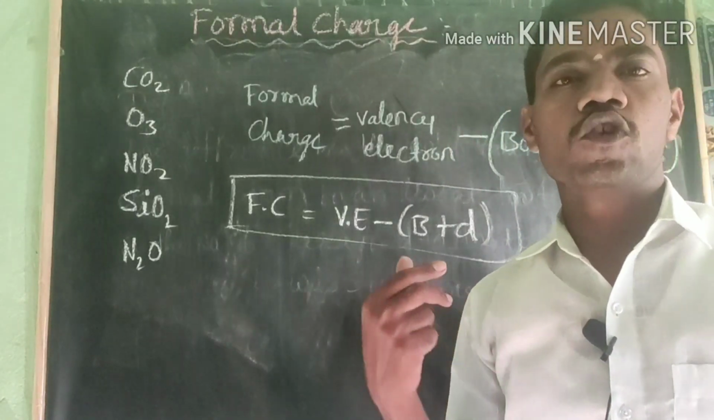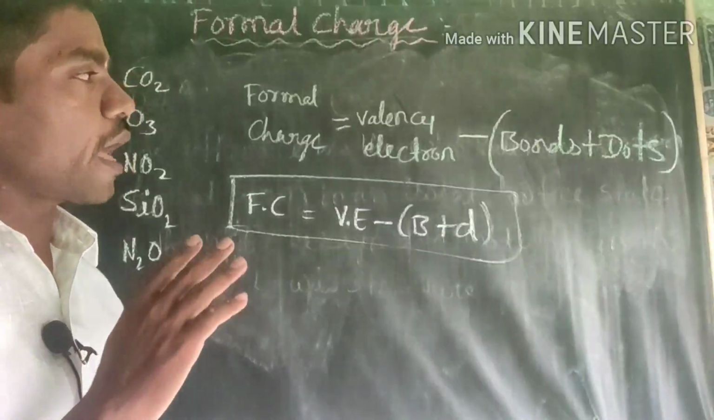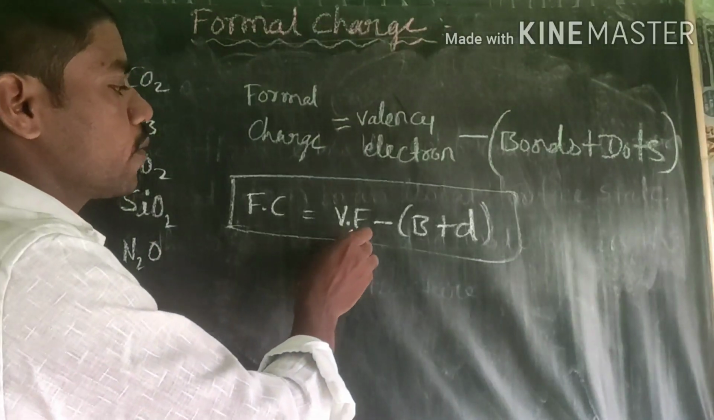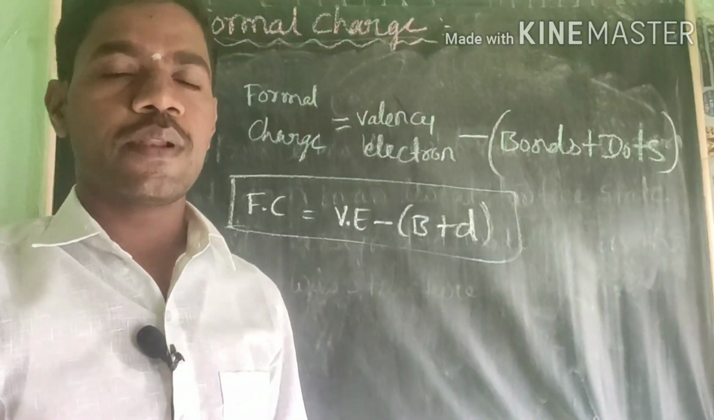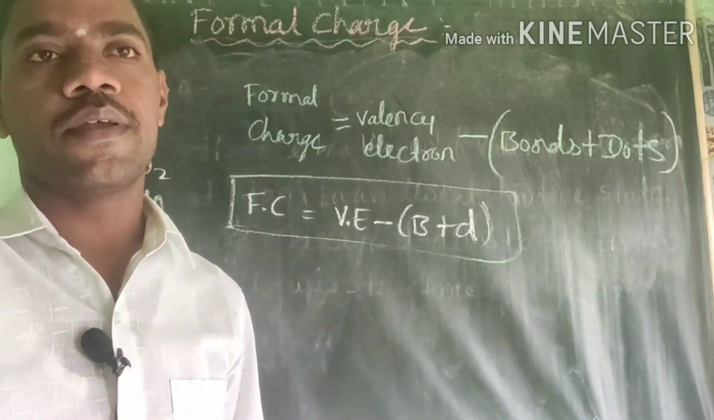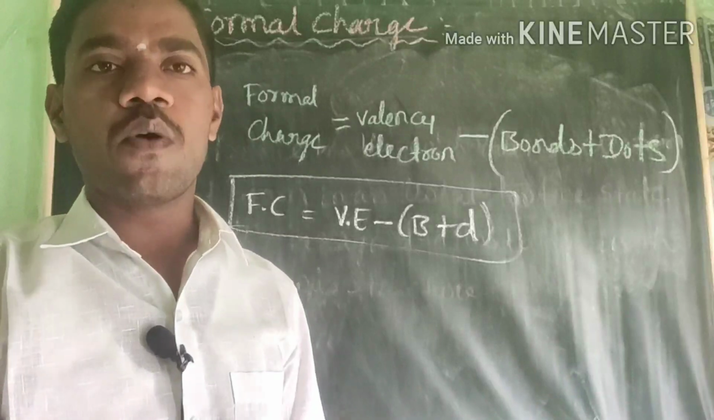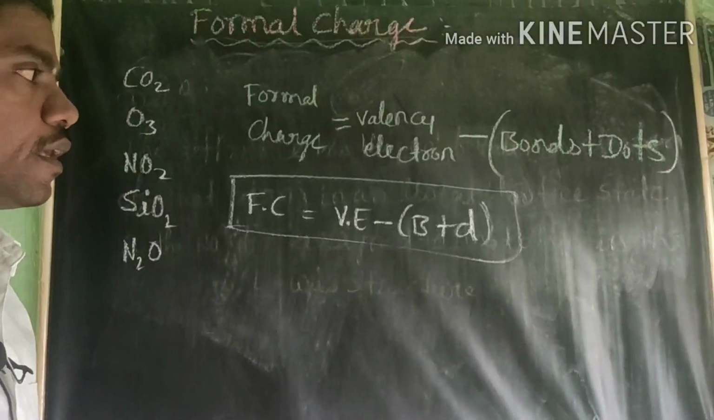Also most of the students are skipping this formal charge concept. That's why I made it very easy. The formal charge equal to valence electron minus bond plus dots. That's important. In your NCERT, in your CBSE books, they are given very difficult, half minus something else. It is not like that; you go for this formula, and very easily you are going to get the answer.